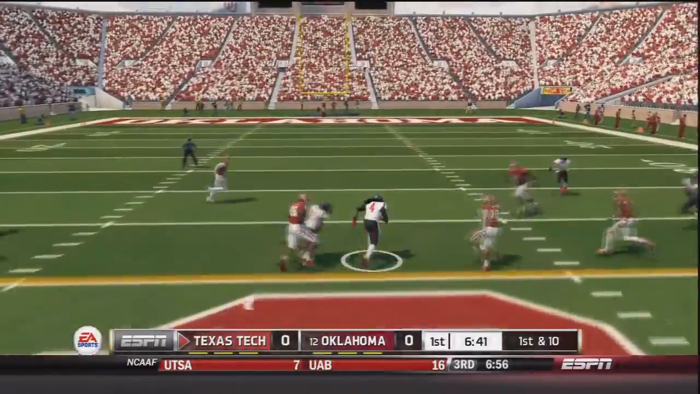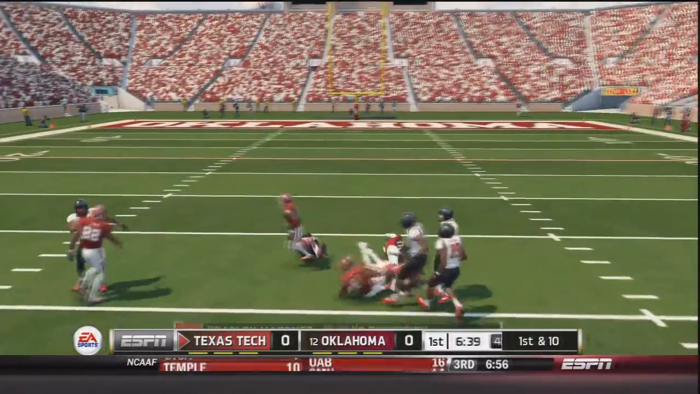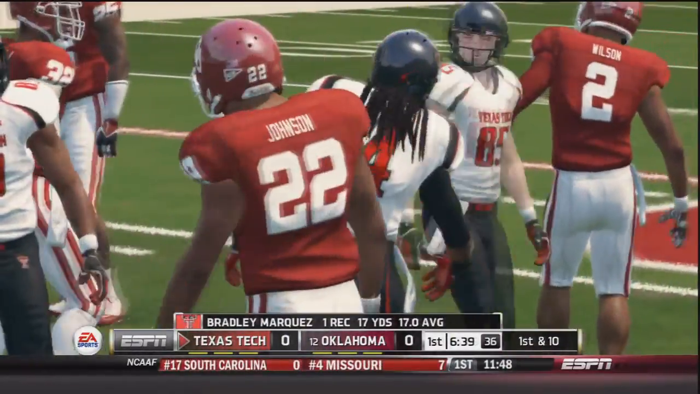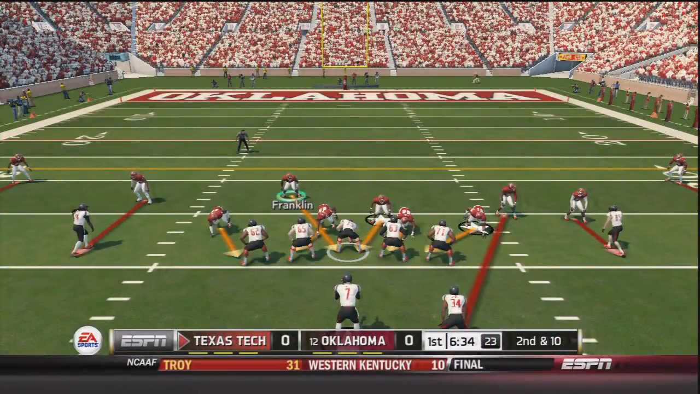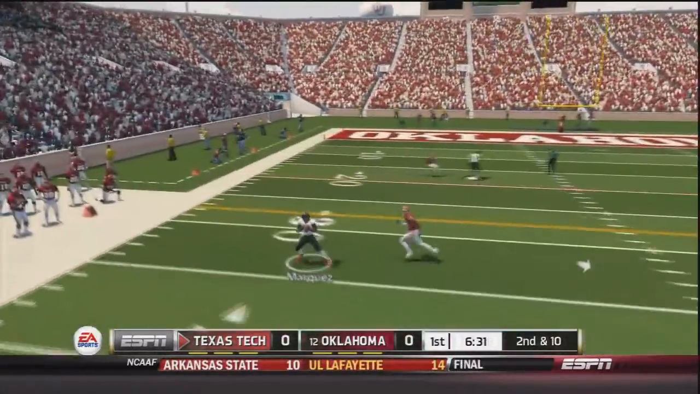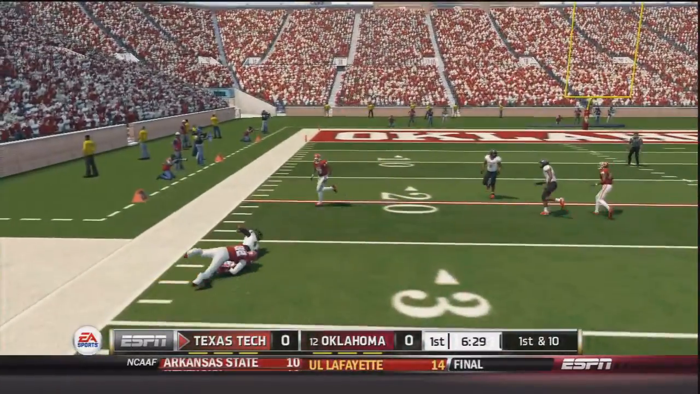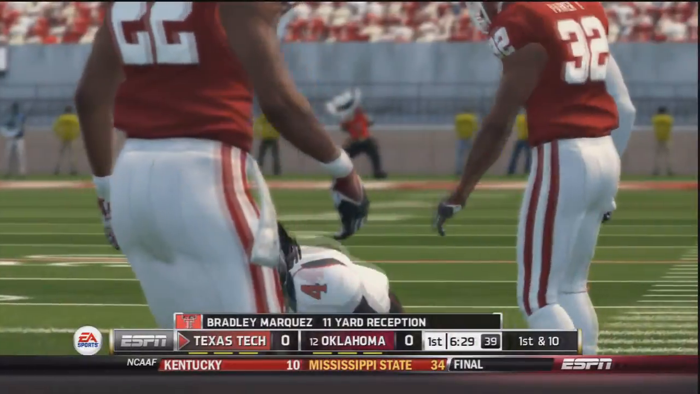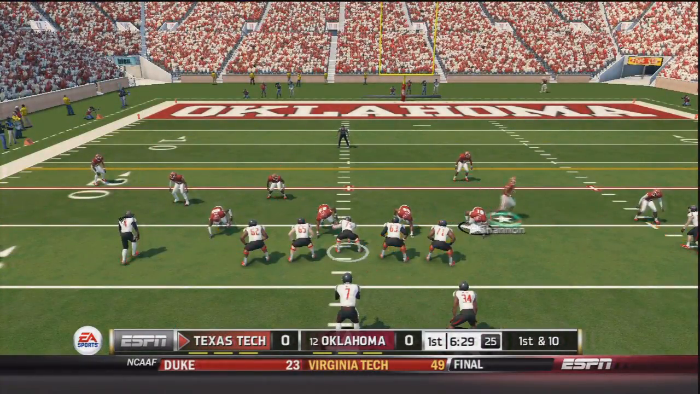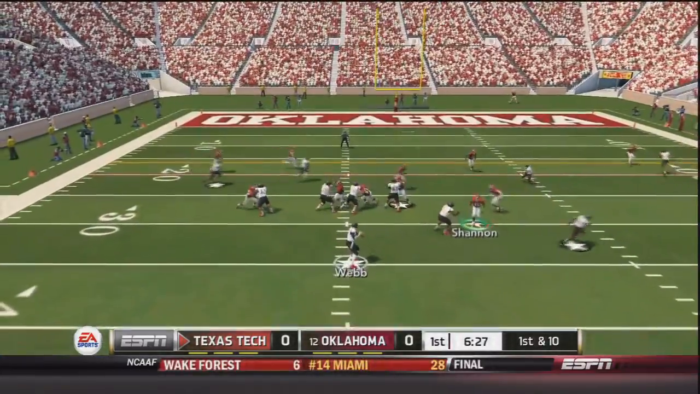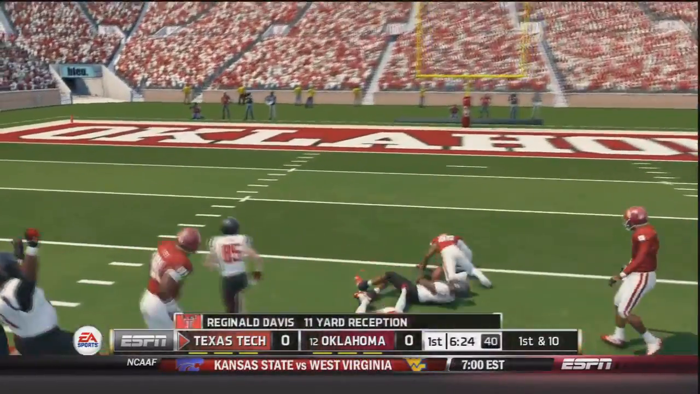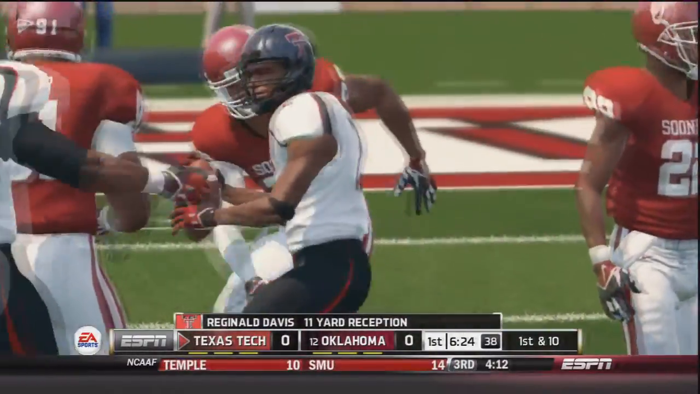Webb drops back, throws to Marquez, who makes a man miss, and has a first down and a 17-yard gain for the Red Raiders. Oklahoma's going to have to play very strong defense against this team today. 2nd and 10. Webb drops back from shotgun. He throws. It's caught by Marquez once again, who has the first down on an 11-yard gain this time. So he's already got 28 yards on the Sooners on his first drive. 1st and 10 out of shotgun. Webb throws, and it's caught by Davis, who is brought down by 2 Sooners, and an 11-yard gain for Tech.